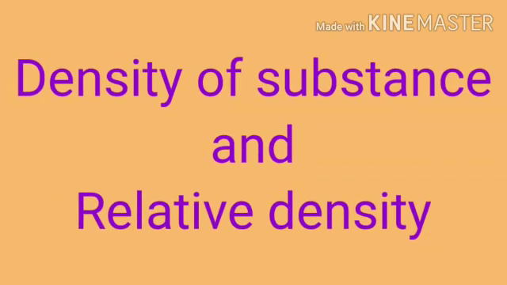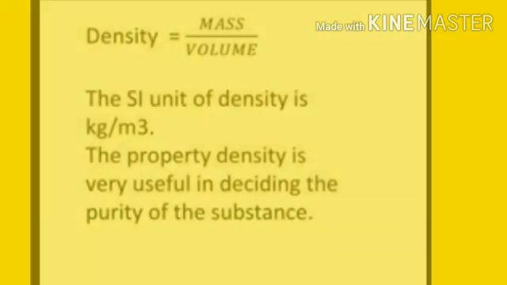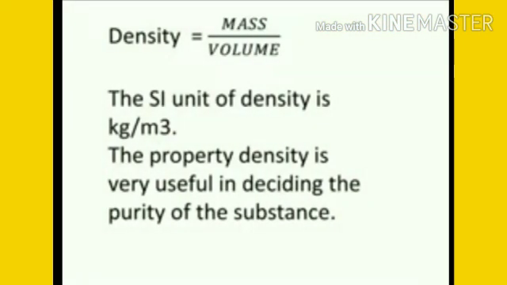Density of substance and relative density. Density is equal to mass upon volume. The SI unit of density is kilogram per meter cube. The property density is very useful in deciding the purity of the substance.